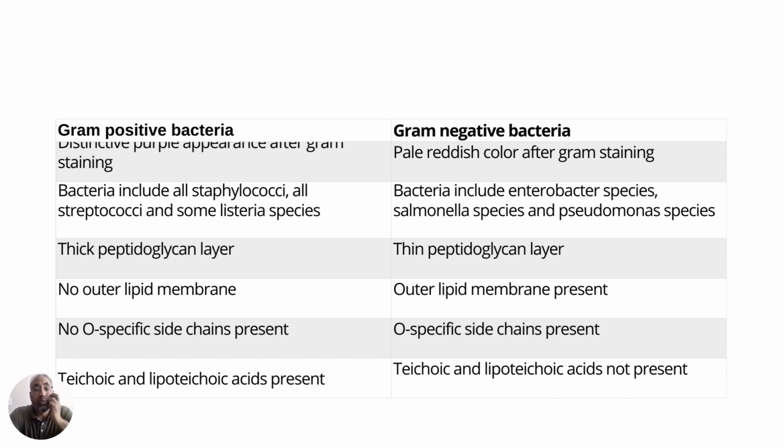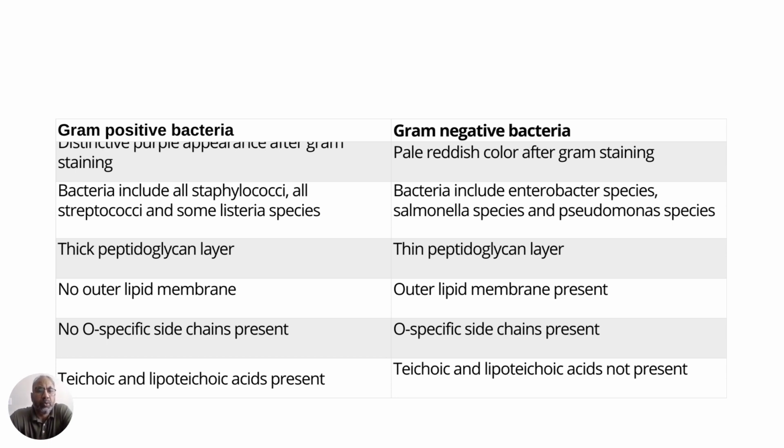And what is the reason for the staining? Most importantly, the gram positive bacteria have a thicker cell wall and a thicker outer layer, whereas the gram negative bacteria have a much thinner layer and are not able to retain the stain properly. So the reason why we are dividing these bacteria into gram positive and gram negative is that the gram positive has a thicker cell wall and the gram negative has a thinner cell wall.